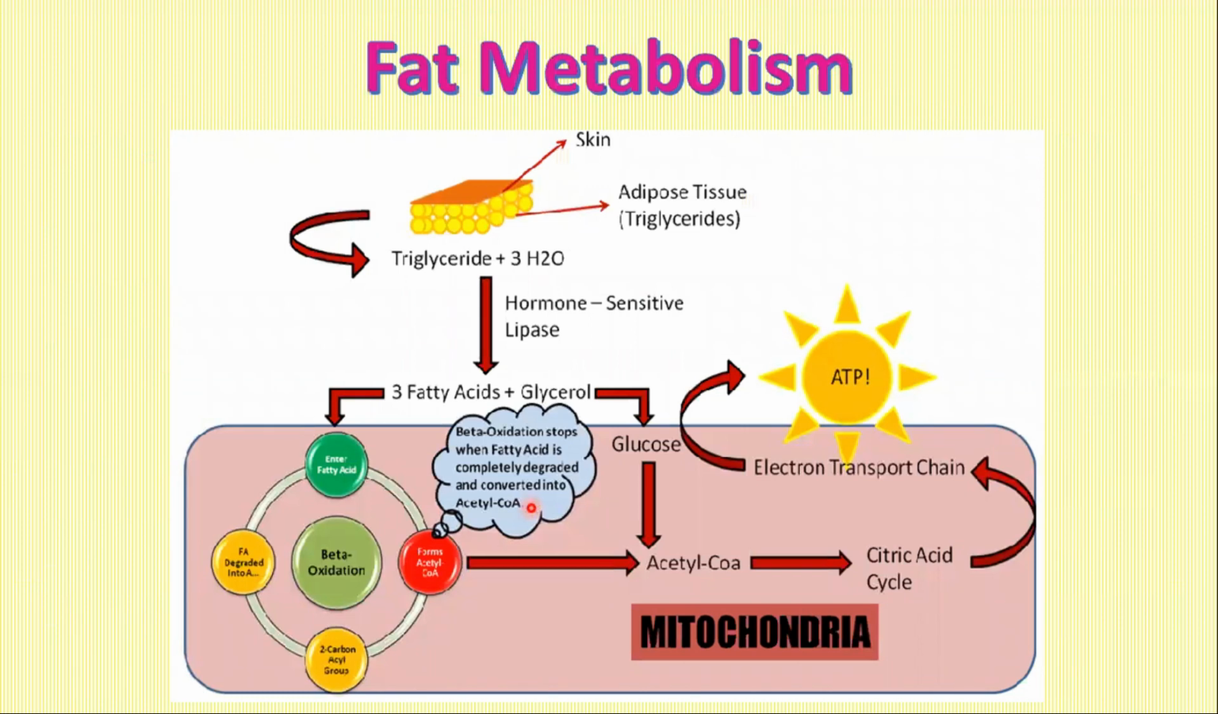Fats are metabolized into glycerol and fatty acids by lipases and phospholipases. And fatty acids are then broken down by the beta oxidation pathway into acetyl-CoA, which again enters the citric acid cycle.